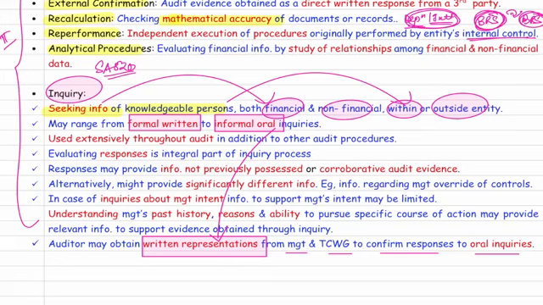Now, sir, inquiry is used a lot in audit. Whatever response you are getting, evaluate the response. When you are evaluating the response, you can get three types of information: something new, something which supports the information you already have, or something which is contradicting. Once again, you can get a new information, supporting information, or contradicting.